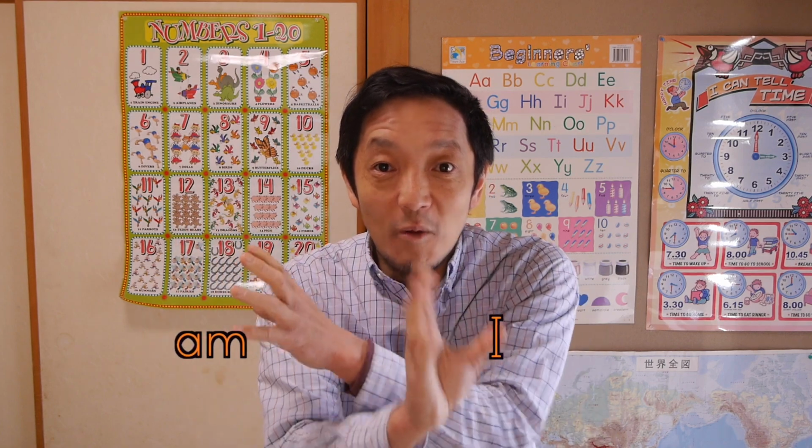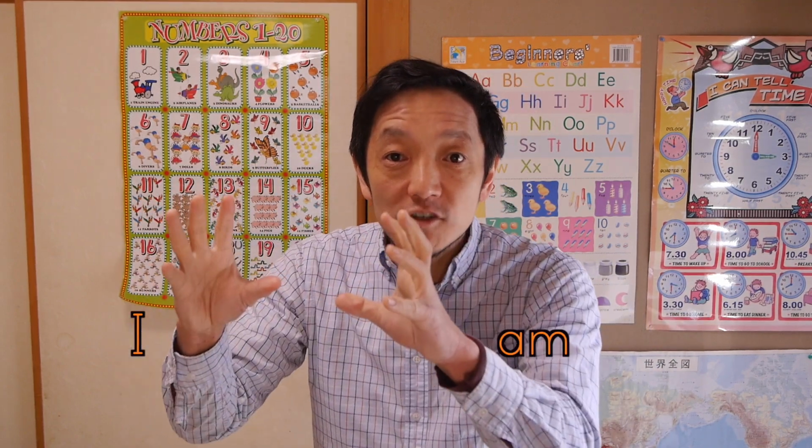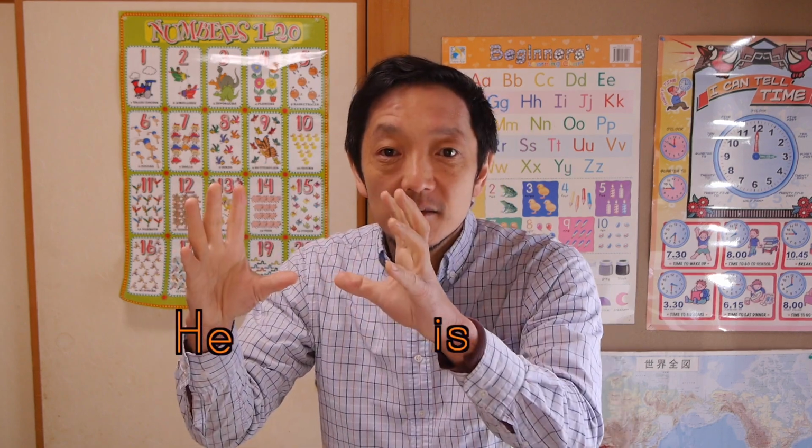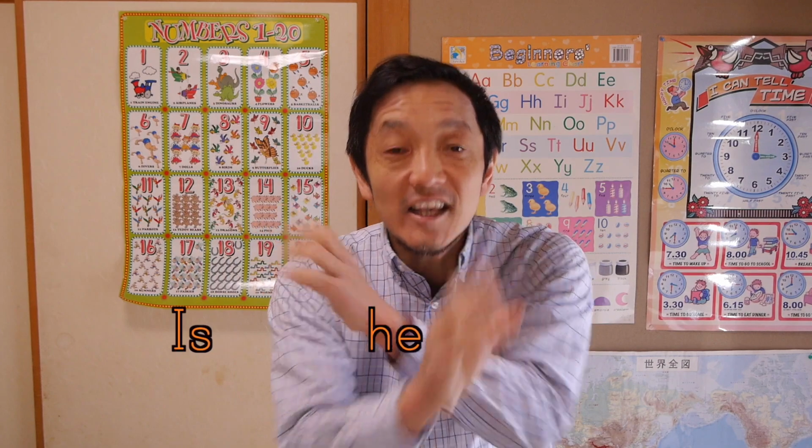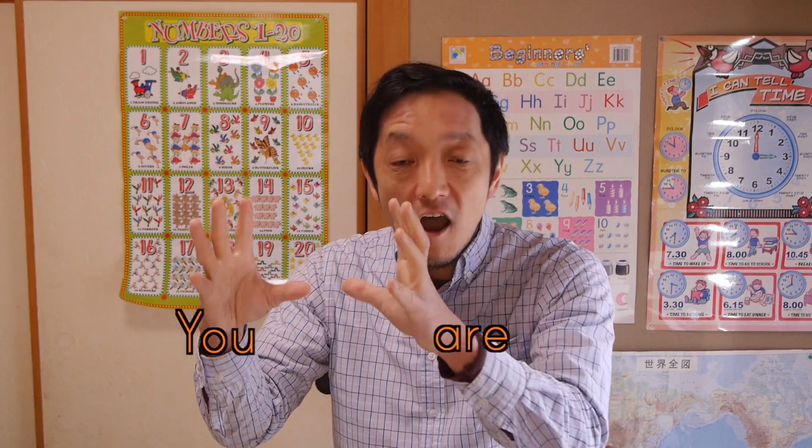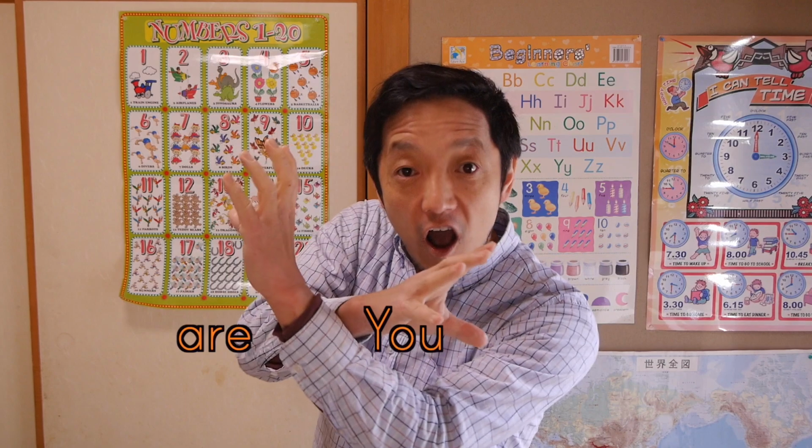And when you have I and am in English, how do you make a question using I and am? It's very easy. Yes, that's right. You just swap them over. So if you have I and am, all you have to do is change the position. So I am becomes am I. And he is becomes is he. And you are becomes are you.